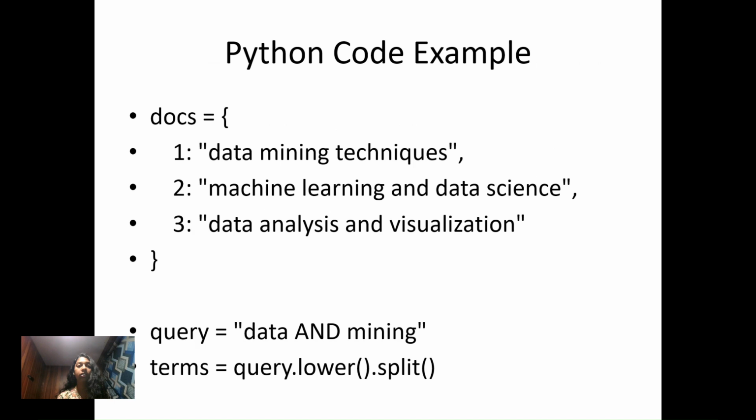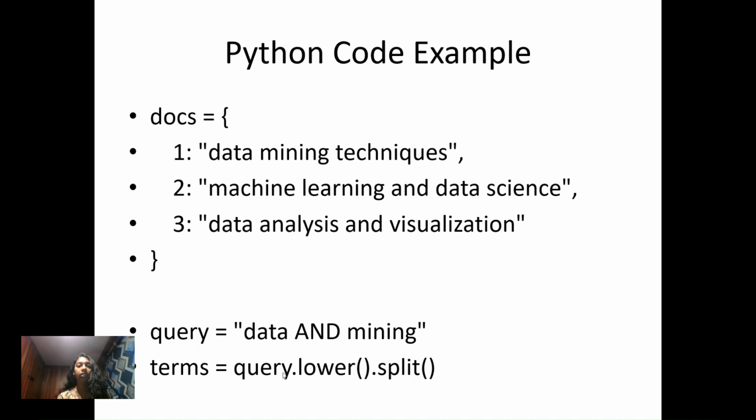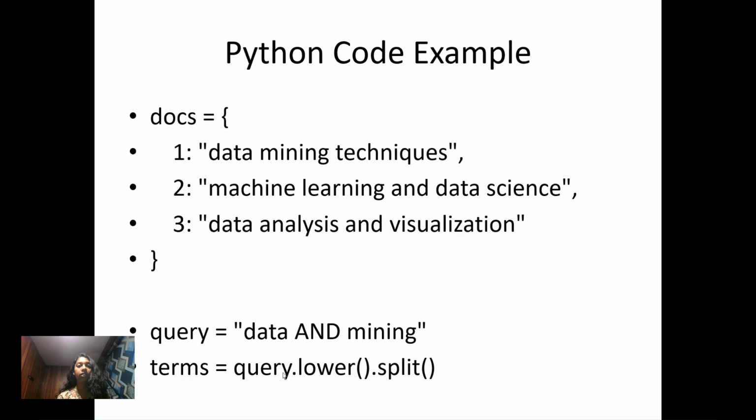Now, the query given by the user is query equals data and mining. Here the operation is the and operator, so the result should contain both data and mining. The result will be the document which contains data and mining. That is the first one. In the second one we cannot find data and mining together, and in the third one we cannot find them in the same way. So only the first one will be the solution.